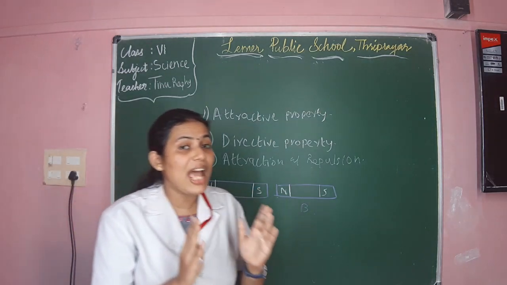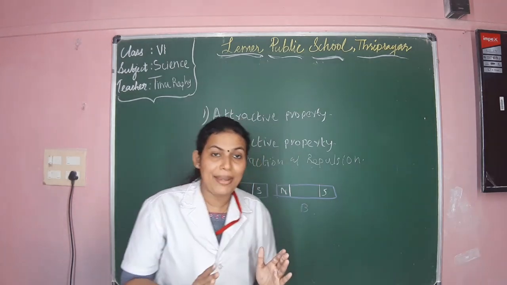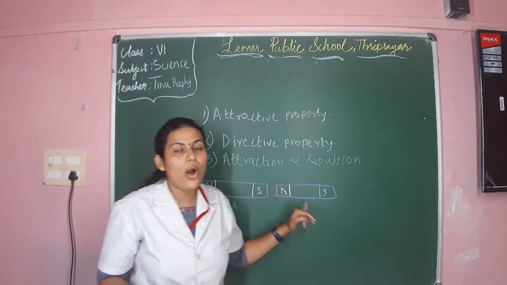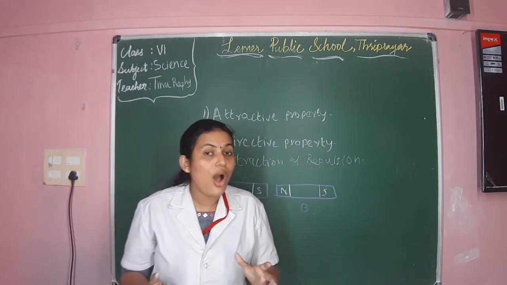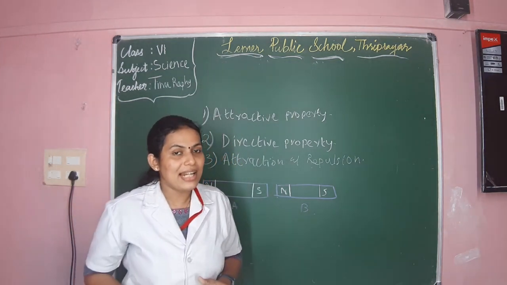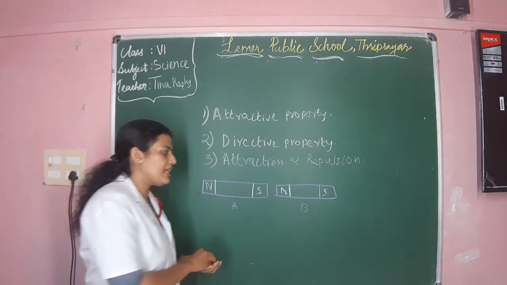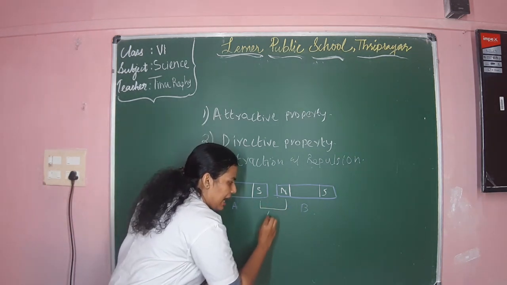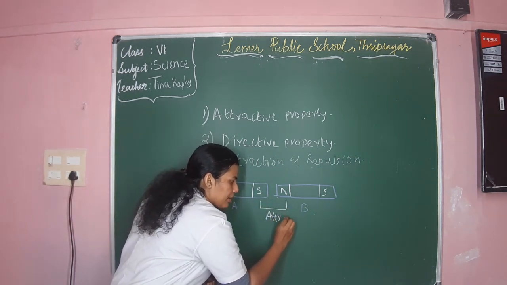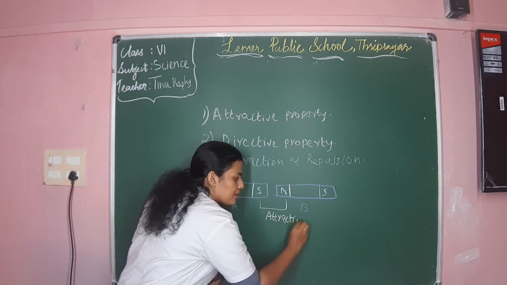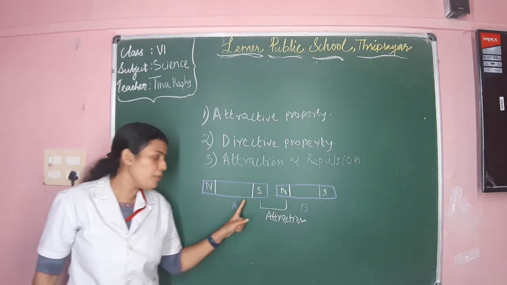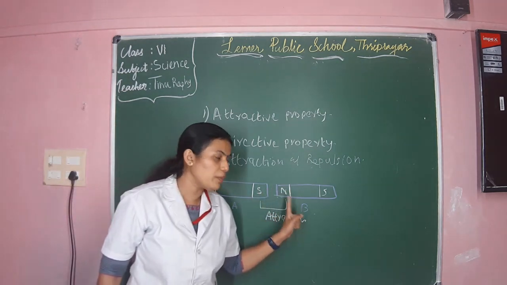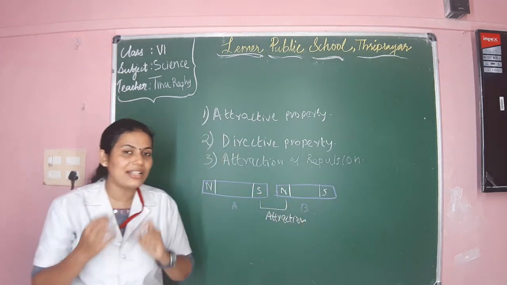Yes, if the attraction needs to happen, the north and the south pole need to attract. The north and south pole of two magnets attract each other. So here you can see an attraction. Here you can see the south pole of the A magnet and north pole of the B magnet attract each other.